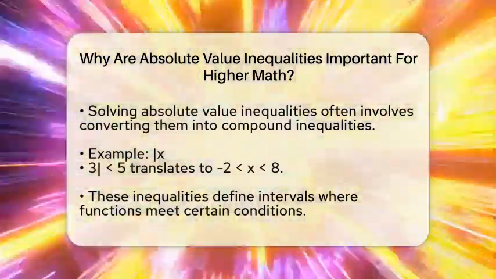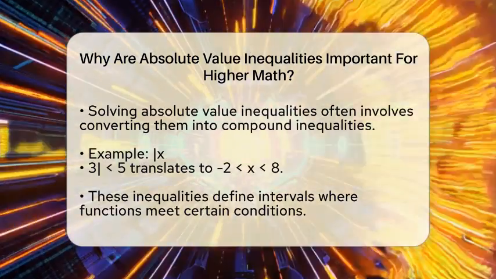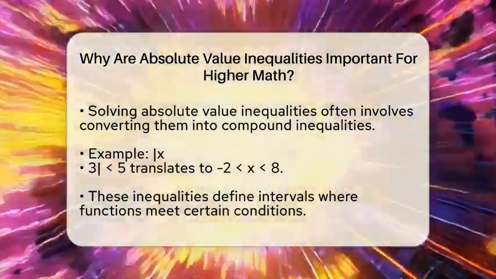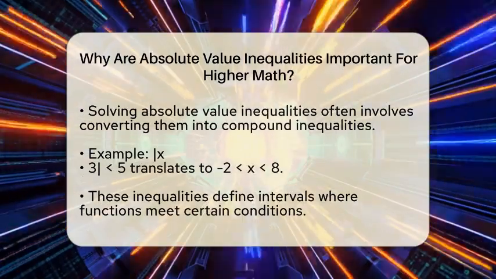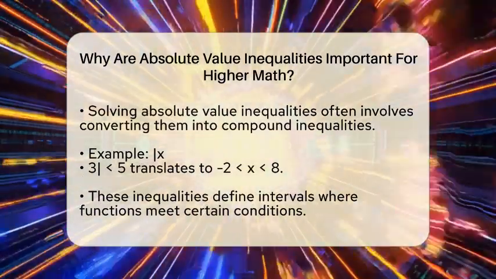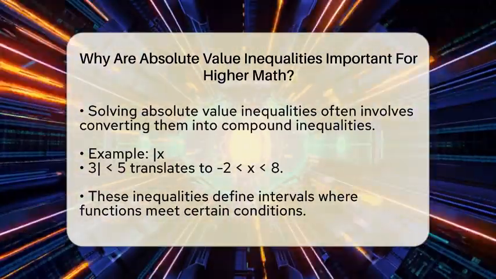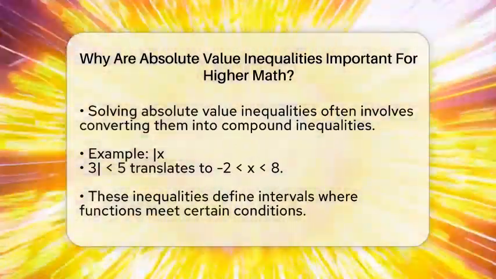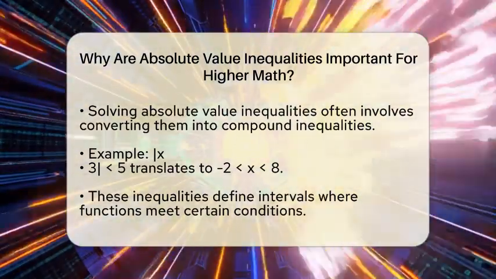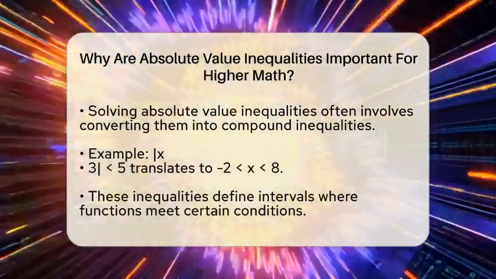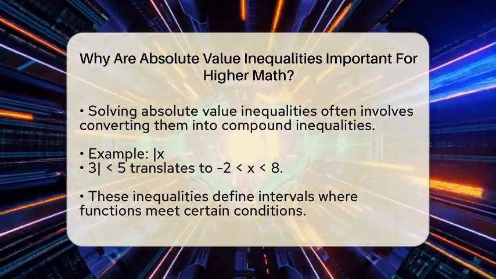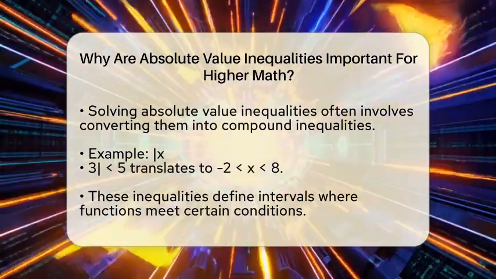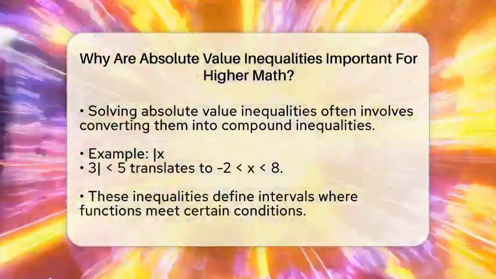When solving these inequalities, we often turn an absolute value problem into a compound inequality. For instance, if you see absolute value of x minus 3 less than 5, you're finding all x values within 5 units of 3. That turns into negative 5 less than x minus 3 less than 5, which simplifies to negative 2 less than x less than 8. This process makes solving more complex problems easier to handle.